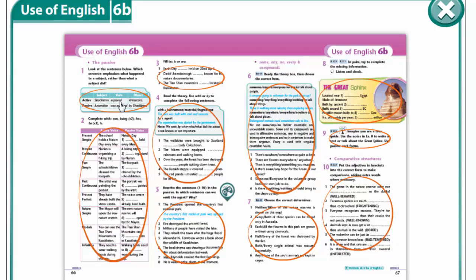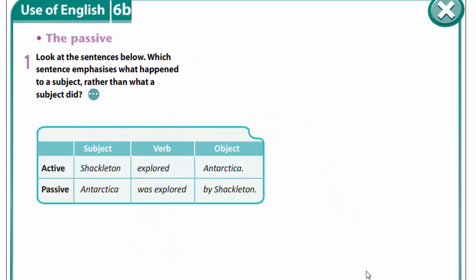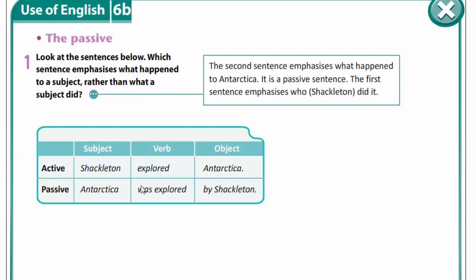Passive voice. Open your books at page 66, exercise 1. Let's look at the sentences below. Which sentence emphasizes what happened to a subject rather than what a subject did? Let's look. Shackleton explored Antarctica. Antarctica was explored by Shackleton. We see the second sentence emphasizes what happened to Antarctica. It is a passive sentence. The first sentence emphasizes who did it.